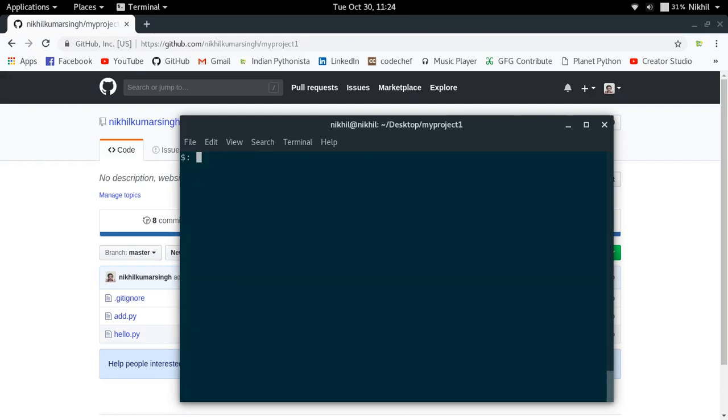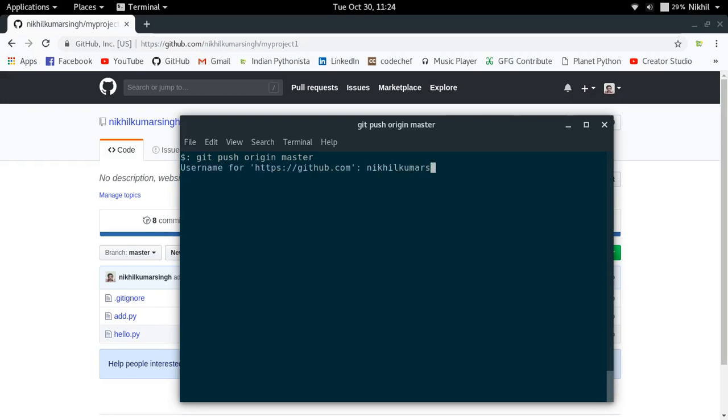That is as simple as, again, pushing it. So every time you create any new commit in your local repository, you have to push it to your remote repository by using this command, git push origin master. So now the commits of my current branch will be getting updated on the branch master of my remote repository. So now git push origin master, and now it will ask for my username and password.